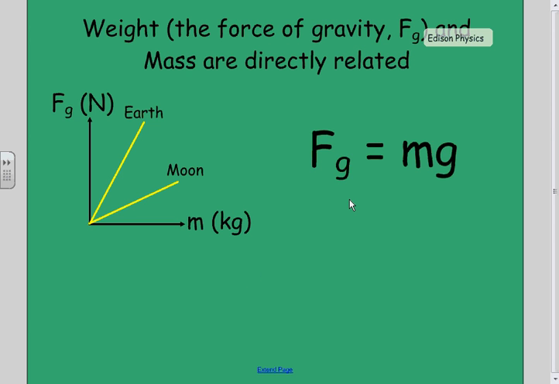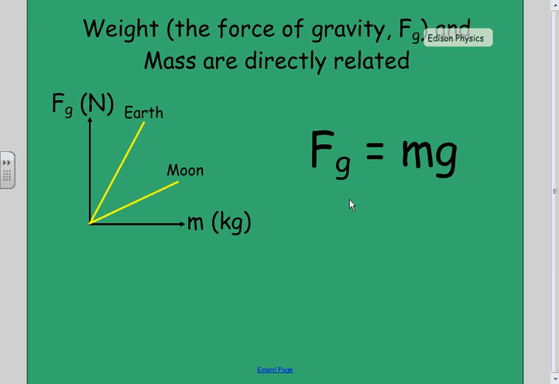My dependent variable is my force. That's my y value. My independent variable is my m. That's my x value. And so I have y equals a number, a slope, times x. That's the equation of a straight line. The slope value for these graphs, we assign the letter g to.